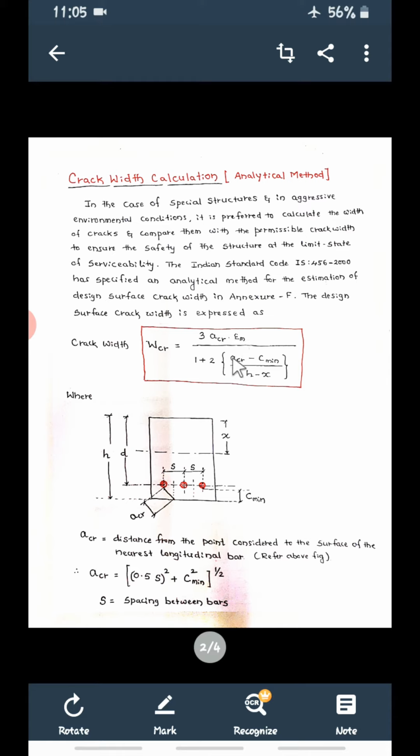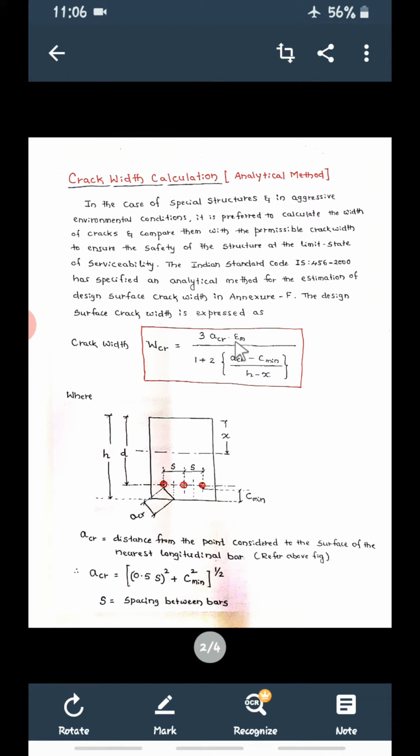It is not necessary to memorize this. Just refer to IS 456 2000, and there you will get this, that is Annexure F. So then what are these terms? We have to calculate this ACR, EM, then C minimum, then H, then X. These are the terms we need to calculate. Before going into details of these terms, first see the sketch.